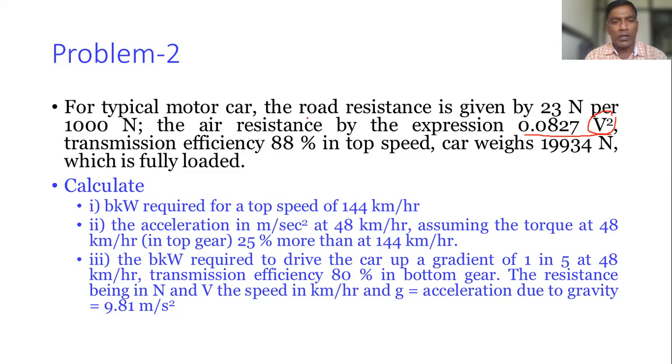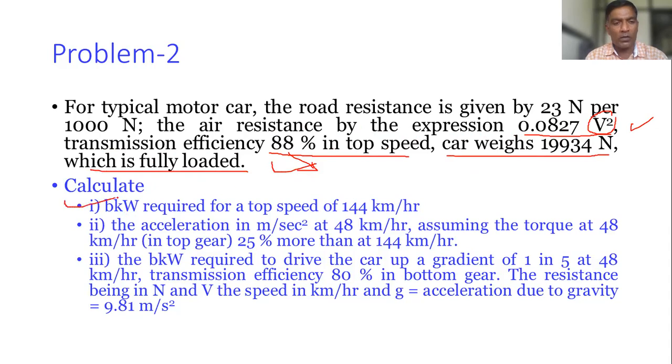Okay. So the air resistance is given by this expression. Then the transmission efficiency in top gear is given as 88%. The car weighs 19,934 Newton, which is fully loaded. That is given.